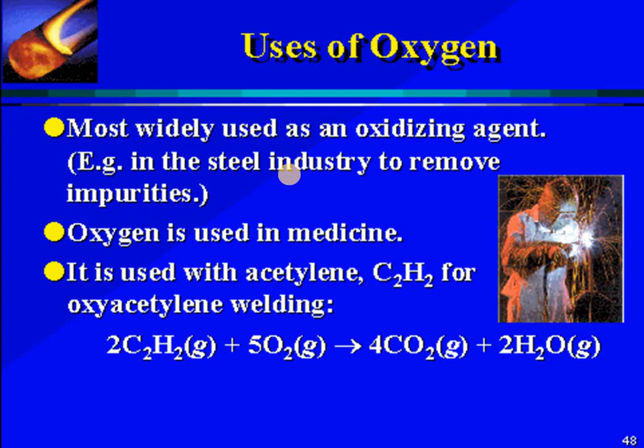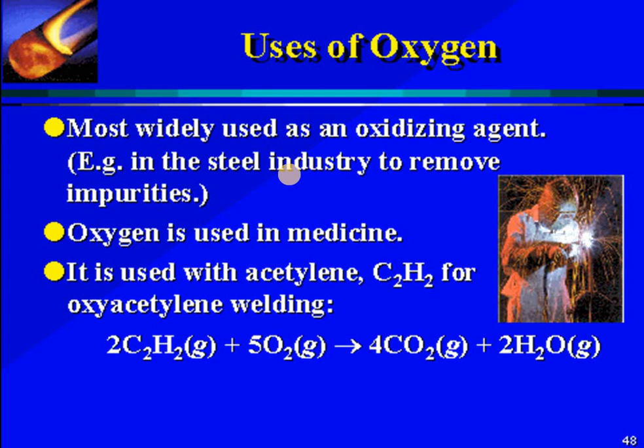Basically it's a life-saving gas because for breathing we need oxygen. It is also used in medicine, for example in ventilators for supply of oxygen to heart patients or asthma patients. It is also used as a cutting tool in the steel industry.